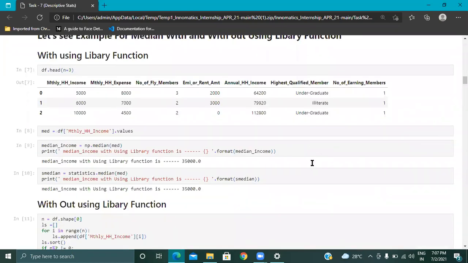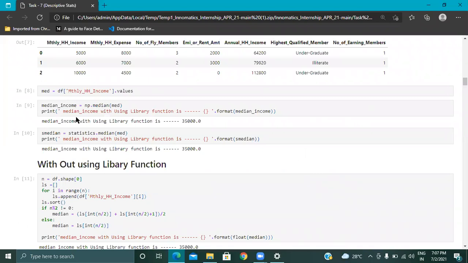Now, how to calculate the median by using libraries. This is our data set. By using NumPy, which we already imported, see np.median, and in brackets I have stated the med. The med is nothing but the column; here the income column is named med. So I have calculated the median, and the median is 35,000. After that, by using the statistics library, as we imported the statistics library previously, statistics.median.